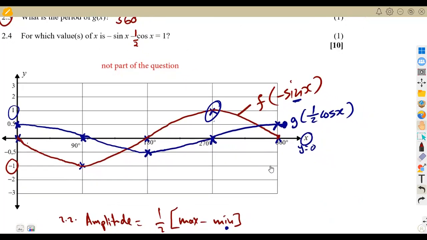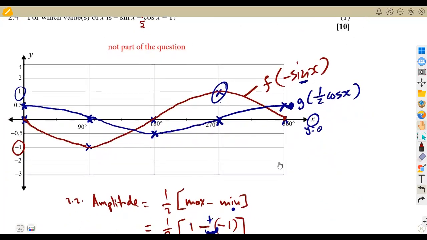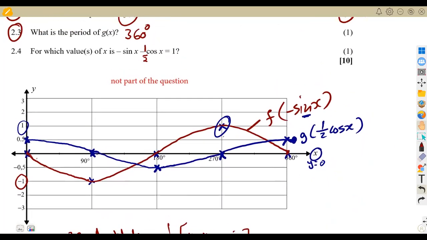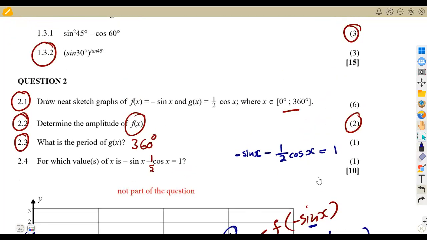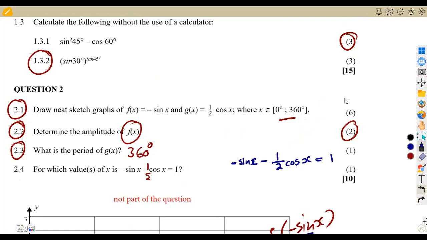So what are they trying to say? Let me explain this way. Here they are saying minus sine of x. Let me write it this way: minus sine of x minus half cos of x is equal to 1. This was supposed to be the question. If you get rid of this, you are going to see that wherever you are given minus sine of x, this one, it represents f(x).